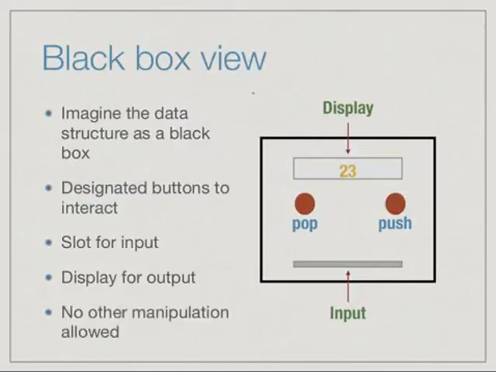So other than this, no other manipulation should be allowed. So we are not allowed to exploit what's inside the box in order to quickly get access, say, to the middle of a stack or the middle of a queue. Right? So we don't want such operations. We only want those operations which the externally visible interface, or the buttons in this case of the black box picture, allow us to use.